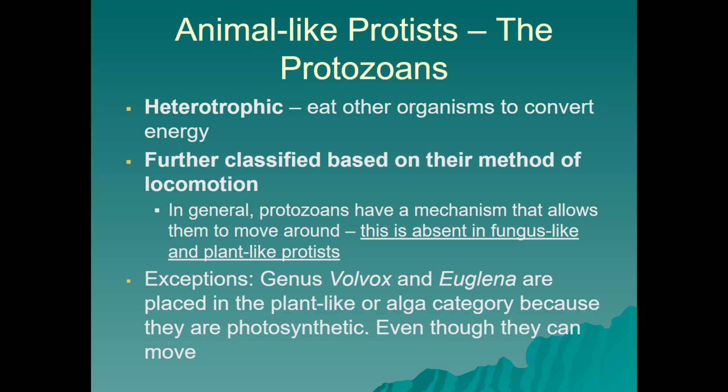So protozoans, the animal-like protists, actually have a mechanism that allows them to move around. Maybe it's cilia or a flagellum. And we don't really see that type of mobility in fungus-like and plant-like protists. There are, of course, exceptions. There's the genus Volvox and Euglena, which are in the plant-like and algae category because they are autotrophic, meaning they can photosynthesize or use sunlight to create chemical energy. And even though their nutrition puts them in those categories, they can move. They are motile. So they don't quite fit locomotive wise.